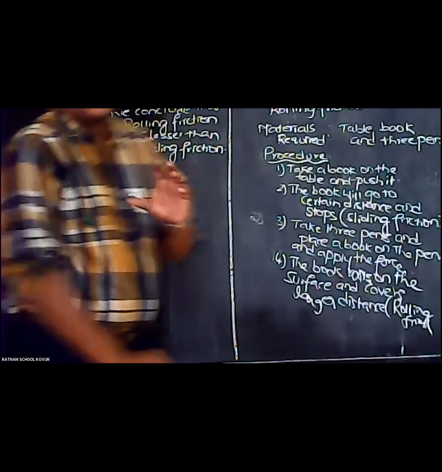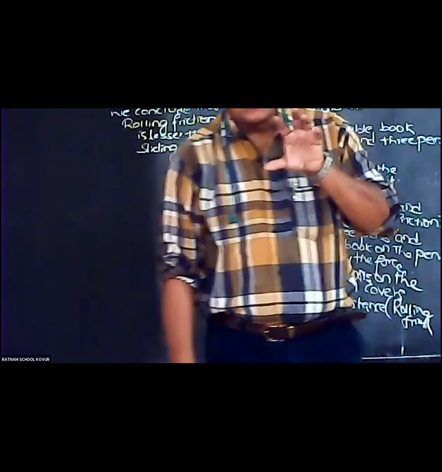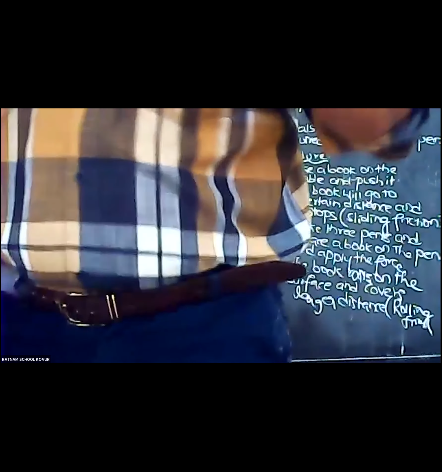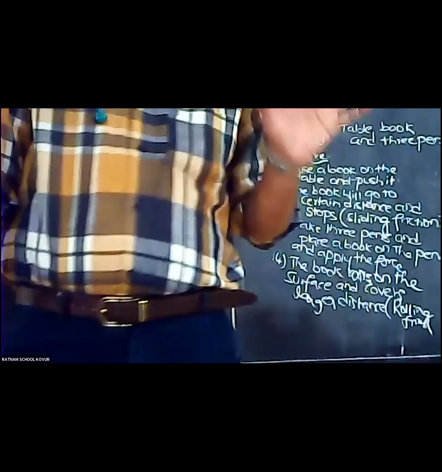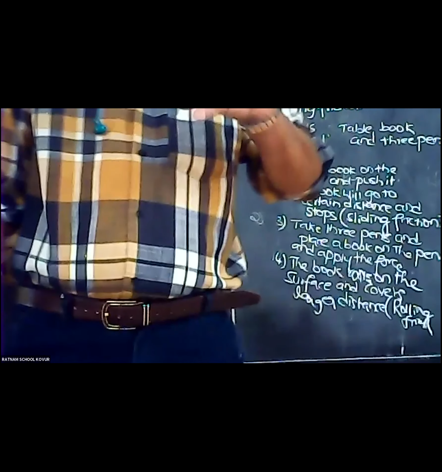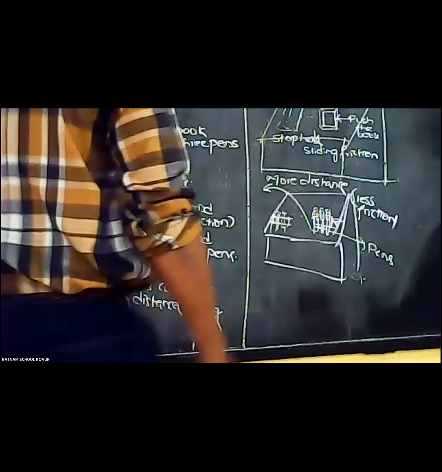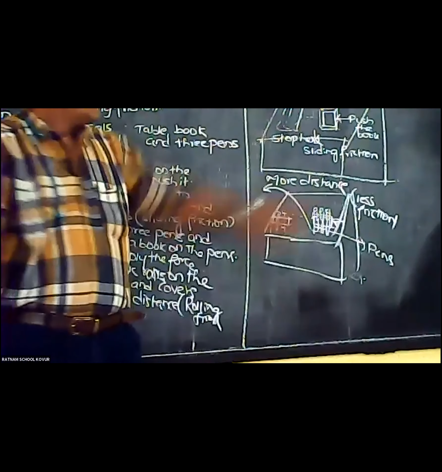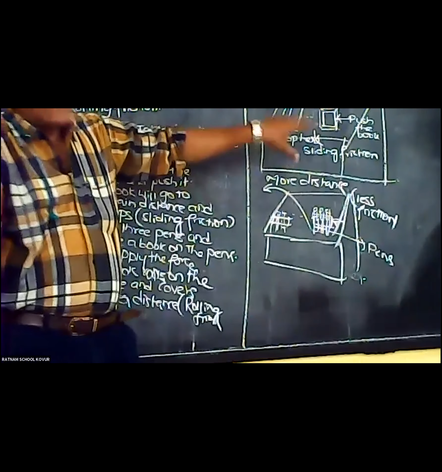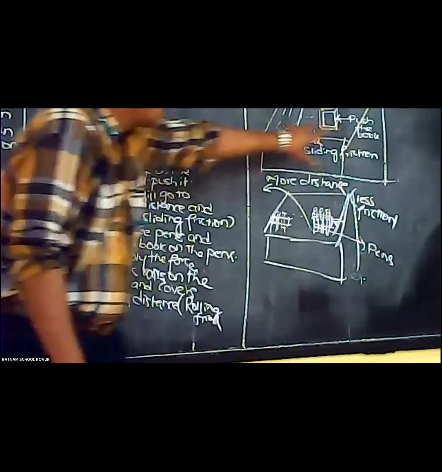Whenever rolling friction is less, because when you make the object roll on the surface, it will cover more distance. When we are not rolling the object, it will cover very less distance. As you see here, when we simply push the book, it will go a certain distance and stop, because the book is sliding. Sliding friction is always greater. Friction is greater means it will have more opposing force, so it will go a less distance here.